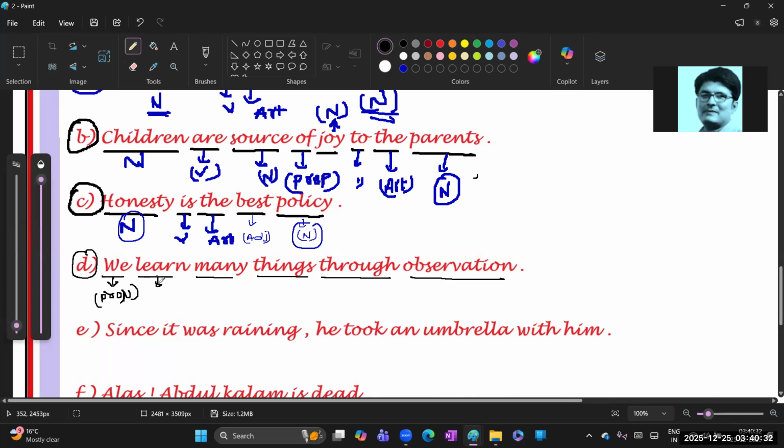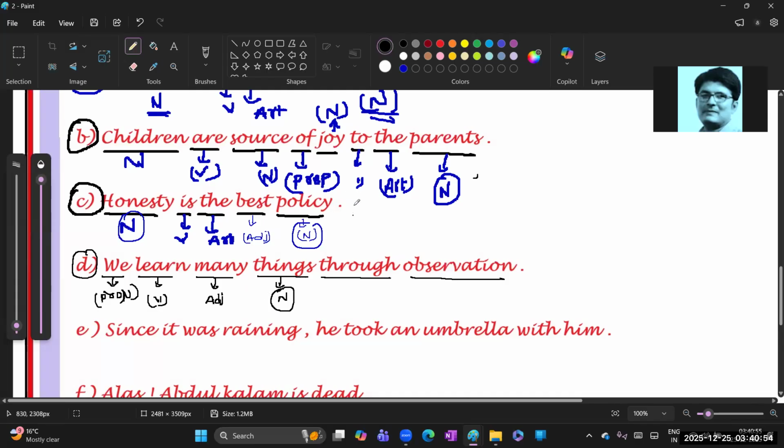So that means it is nothing but a verb only. Okay. Next, many. Many is an adjective. Okay. Next, things is nothing but a noun. ఇగో మనకు కావాల్సింది ఒకటి వచ్చేసింది ఇక్కడ noun.